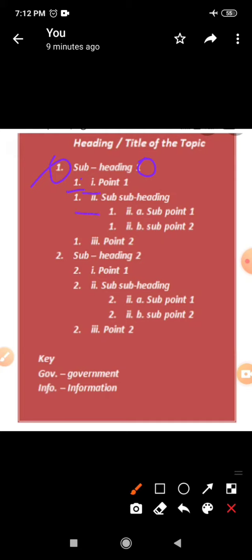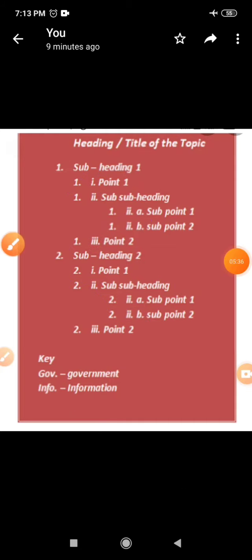1.2 subheading, 1.2.a, 1.2.b. Then again the main heading 1 and the subheading 3, 1.1, 1.2, 1.3, and these are the subheadings. Subheading 2. Then again we have 2.1, 2.2. These are the subheadings. So 2.2.a, 2.2.b, 2.3, and then these are the abbreviations which are used while making the notes.